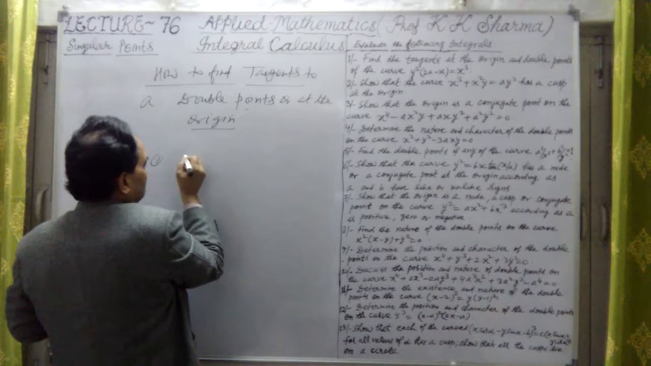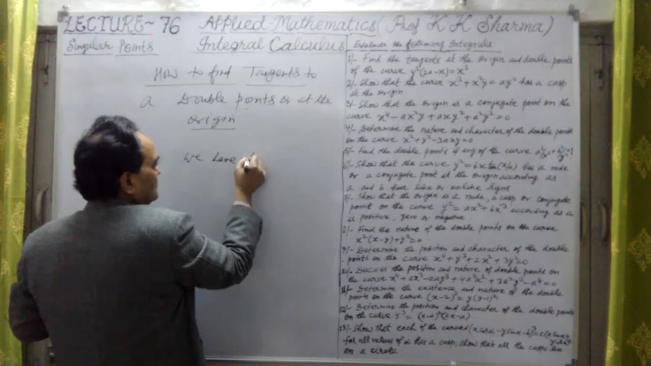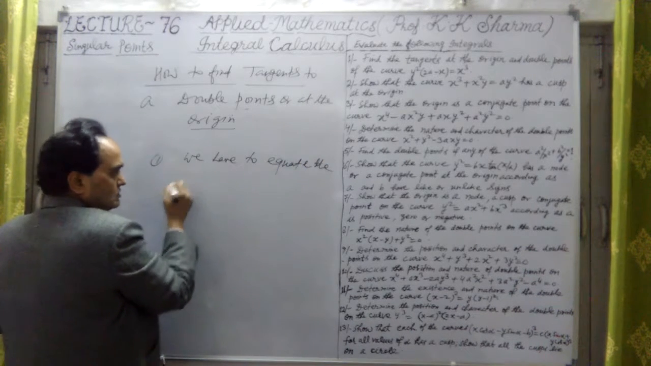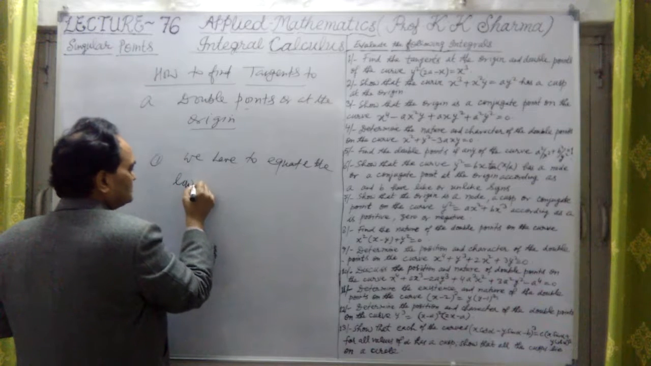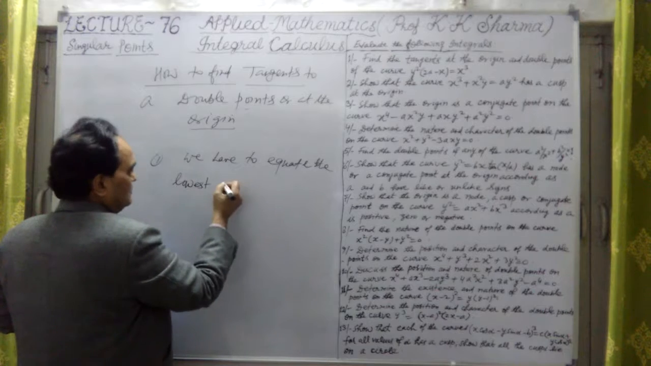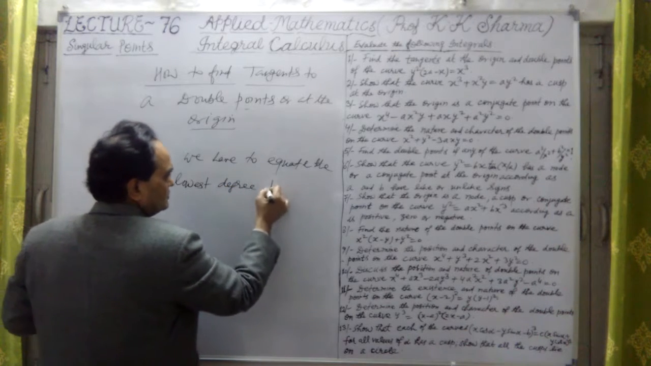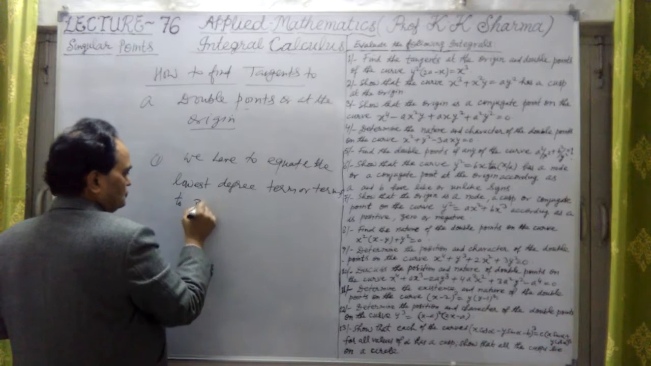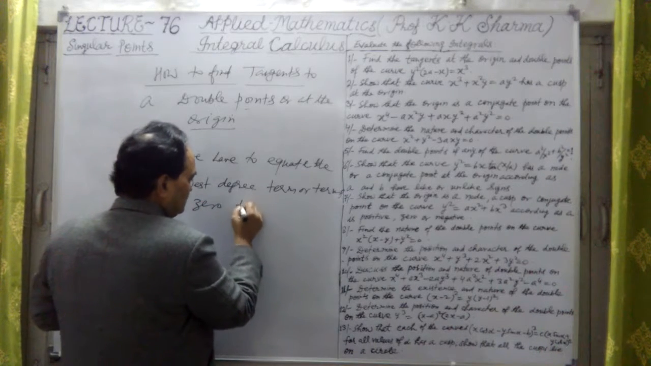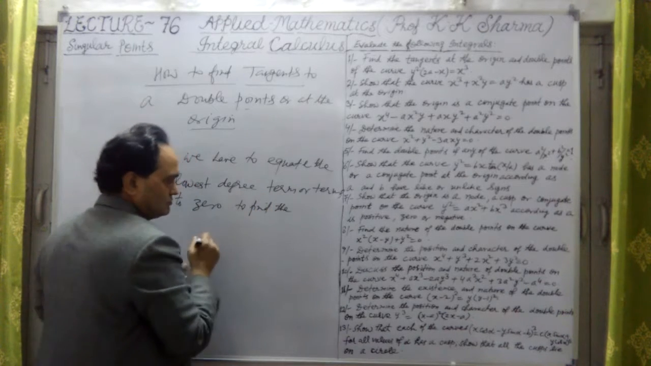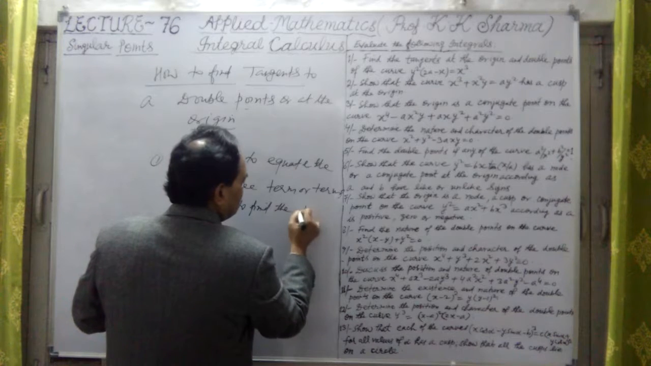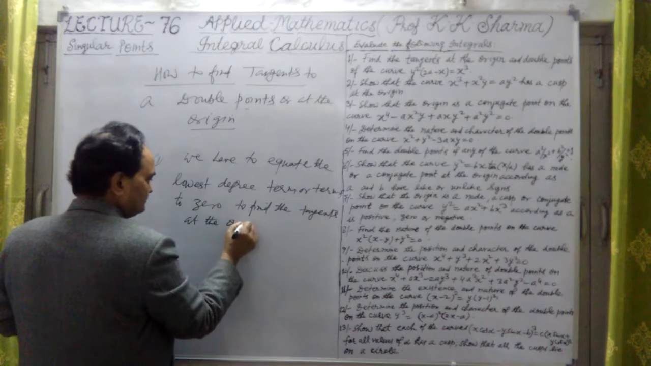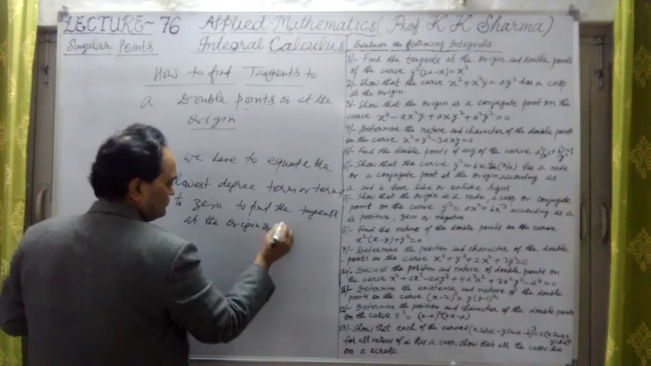So just a simple point. We have to equate the lowest degree term or terms to 0 to find out the tangents at the origin, or at the given points.